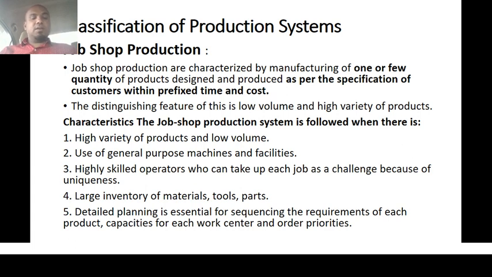The second one is the use of general purpose machines and facilities. In this production process, we are going to use machineries which are generally used for many other purposes. That means facilities or machineries, we are going to use them for different purposes in the same machinery. So that's why it is one of the characteristics.